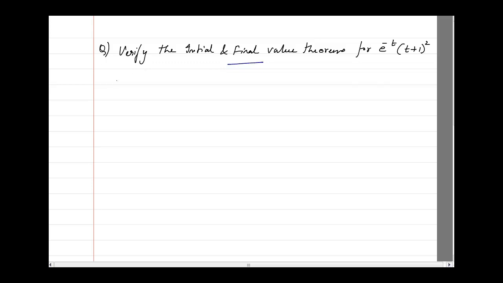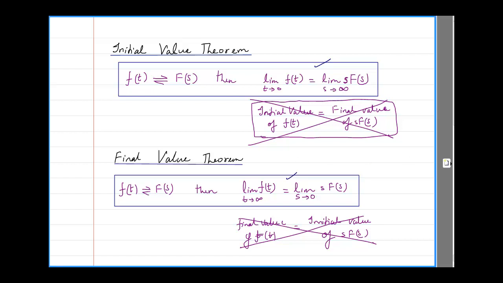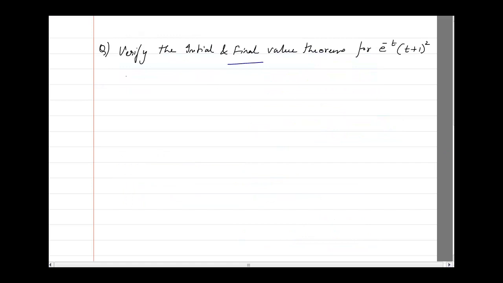We have to verify the initial and final value theorem, means we have to verify this theorem that we have just now written. We have to just verify whether the left hand side and the right hand side are equal. That's all. So how do we do that? So first, we are having f of t. So f of t is e raised to power minus t, into t plus 1 the whole square, which I will try to expand as e raised to power minus t, into t square plus 2t plus 1.